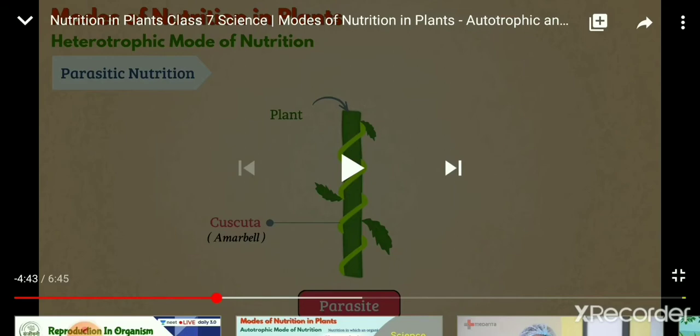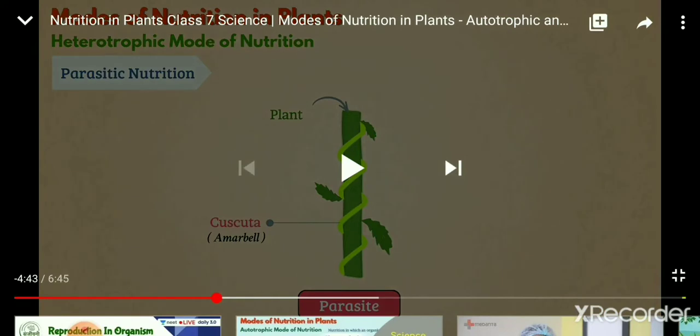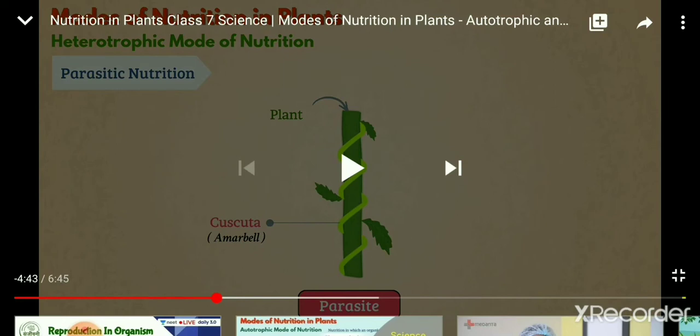The leaves of cuscuta do not have chlorophyll and hence the plant cannot prepare its own food. They totally depend on the host plant for food and water. That is for food and water, for example cuscuta. So these types of parasitic plants are known as total parasites.